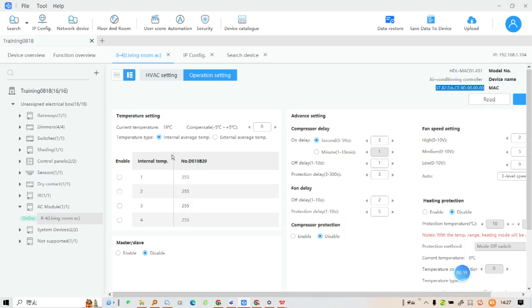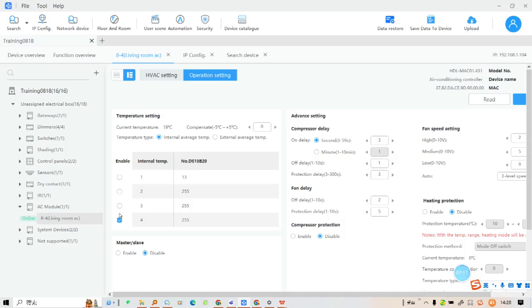If you use our temperature sensor, then on the head of the sensor there will be a number engraved in here. For example, if it's 13, then you use 13. And if you connect more temperature sensors and want the average temperature, then you can just enable all of them and enter the digital sensors' IDs in here.